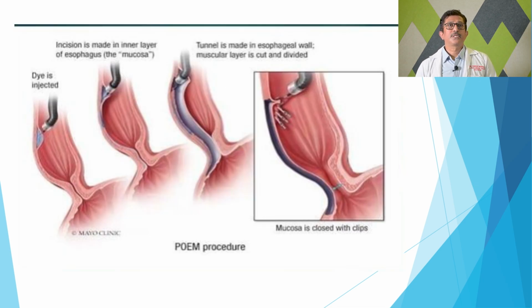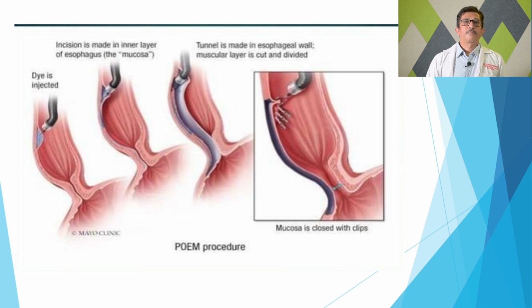This is the pictorial presentation of POEM. The first picture shows injection of a dye and elevation of the mucosa in the esophageal wall. The second shows incision of the mucosa and tunneling of the submucosa through the esophagus, crossing the GE junction over the stomach. And ultimately, after doing the myotomy, cutting the circular muscle fibers of the esophagus, the incision taken on the esophageal mucosa is clipped or closed.